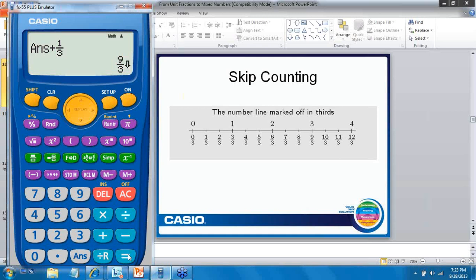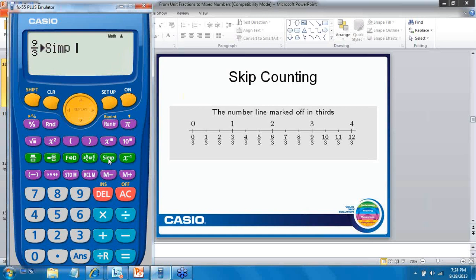So what I've done is I've set this FX55 calculator here to a manual mode to simplify. And so what this does is it prompts the student to say, you know what, this fraction could be expressed in a different way, in an equivalent way. So I can go to my simplify key here and I press that, and I'm going to enter the number that I want to simplify it by.